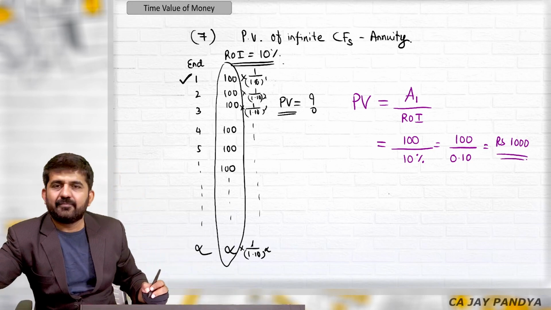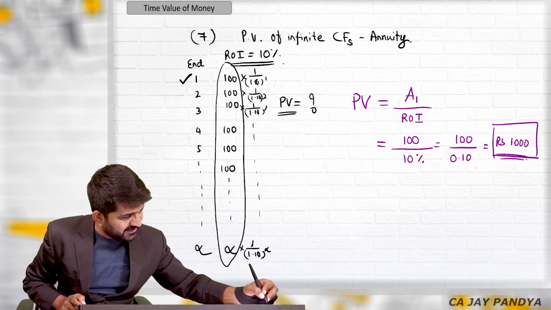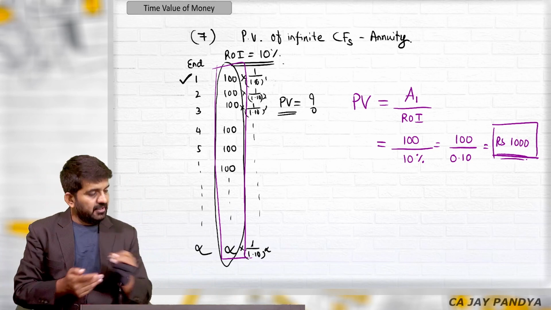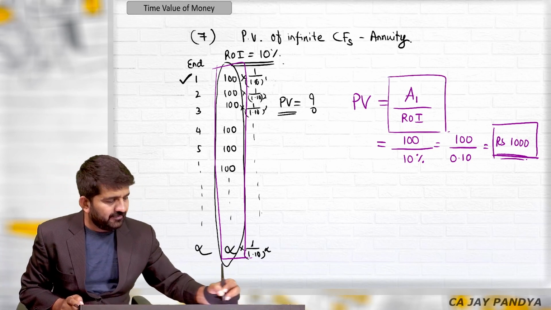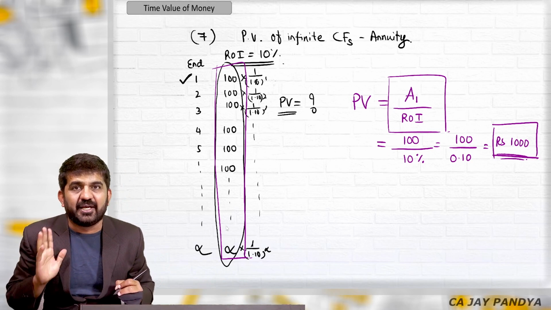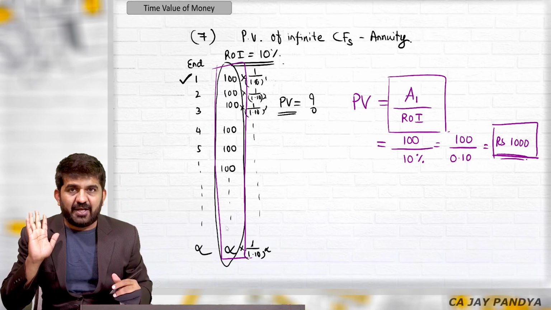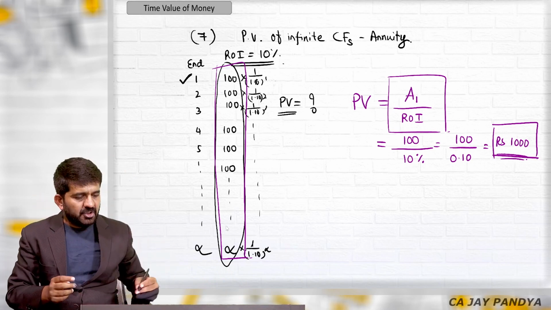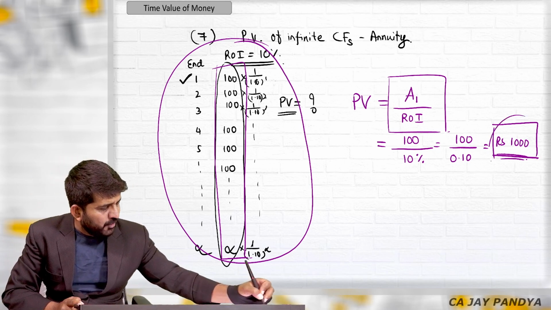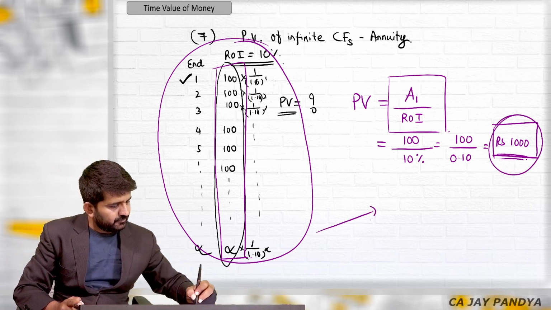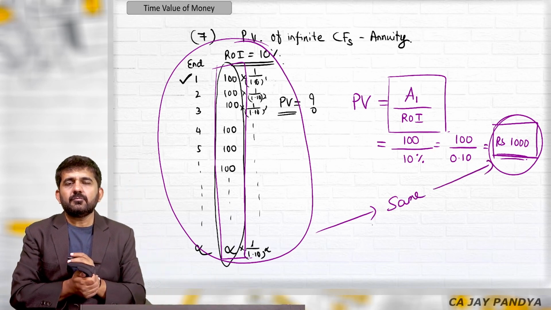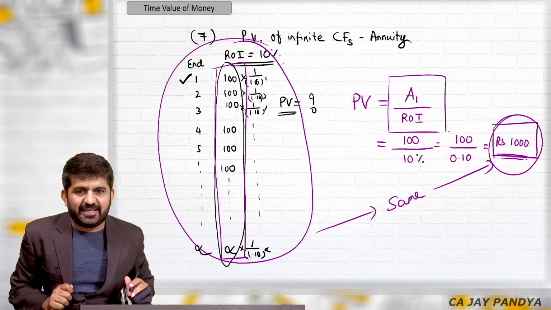Now, sir, how is this the present value of all these amounts? You have given us the formula, but I have told you initially, don't mug up the formula without learning it. How is this the present value? See what I am telling you. The value of this and value of this is the same, right? First, let me prove it mathematically.